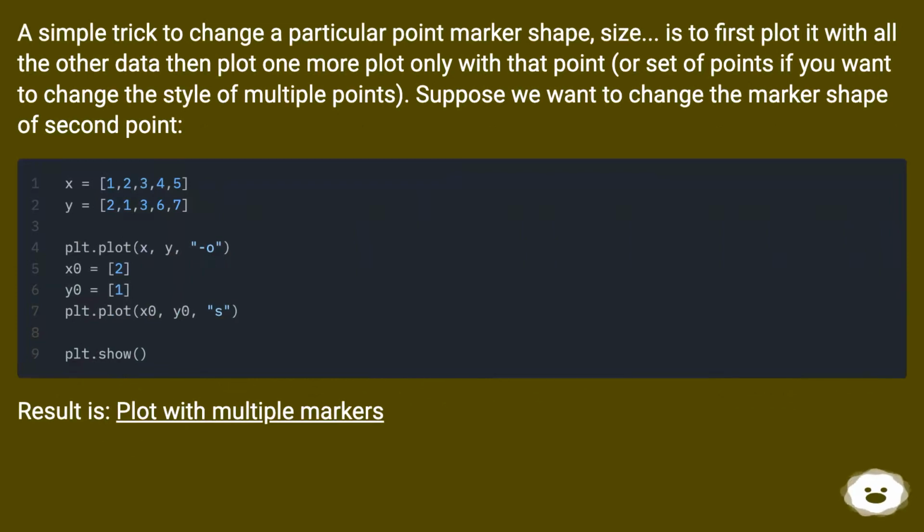A simple trick to change a particular point's marker shape or size is to first plot it with all the other data, then plot one more plot only with that point, or set of points if you want to change the style of multiple points. Suppose we want to change the marker shape of the second point. The result is a plot with multiple markers.